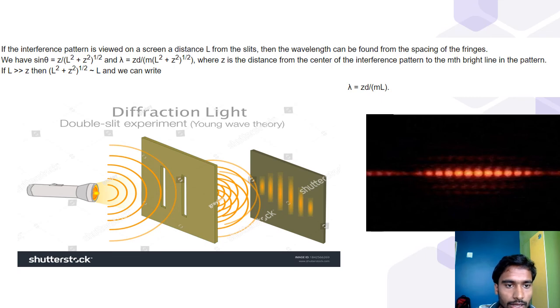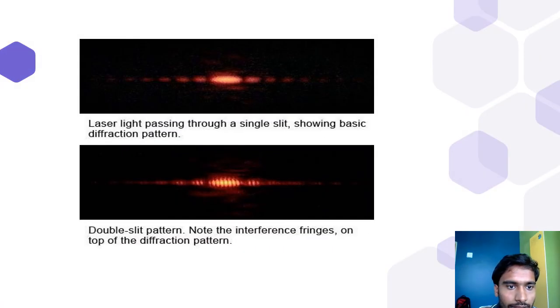So this is the figure of the diffraction of light when it comes in double slit experiments. This is the diffraction, interference pattern that is observed, which is important to be noted. This is the laser light passing through a single slit showing the basic diffraction pattern. This is the double slit pattern. Note the interference fringes on top of the diffraction pattern.